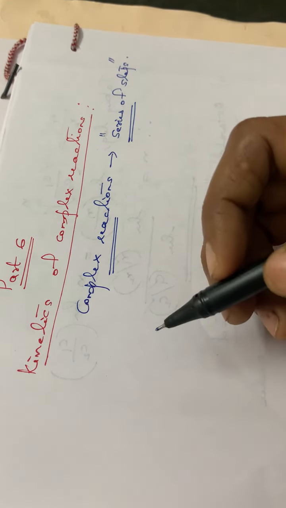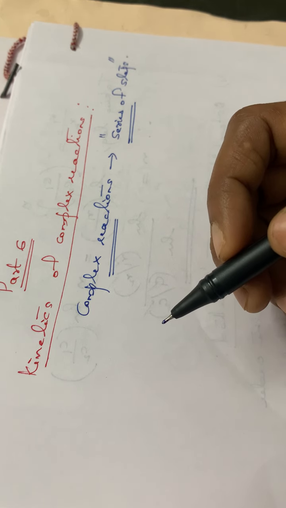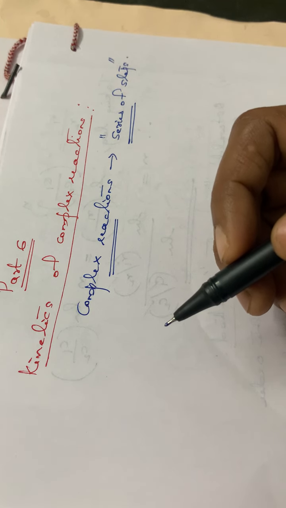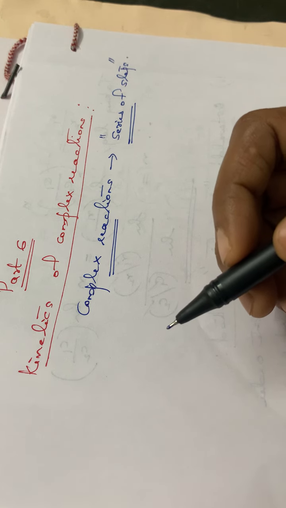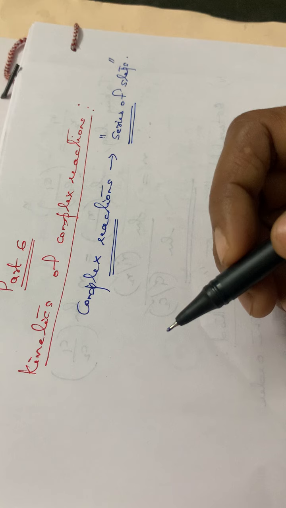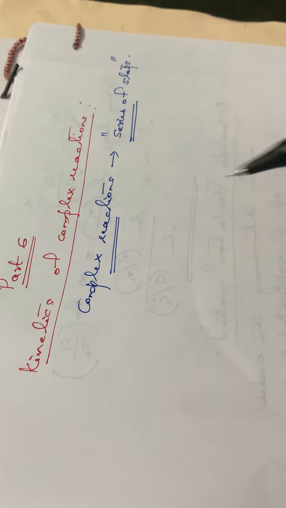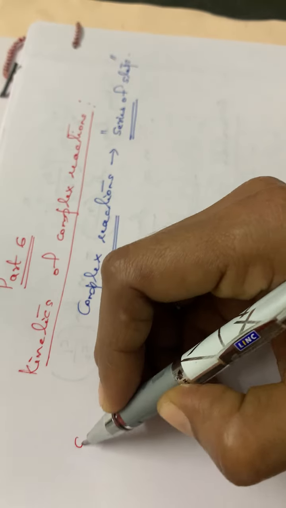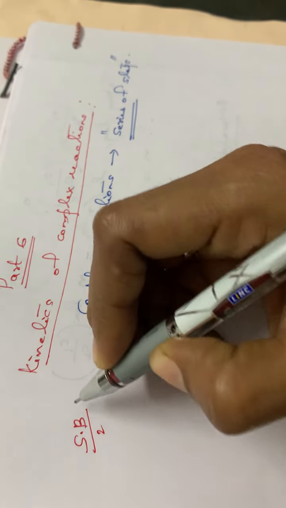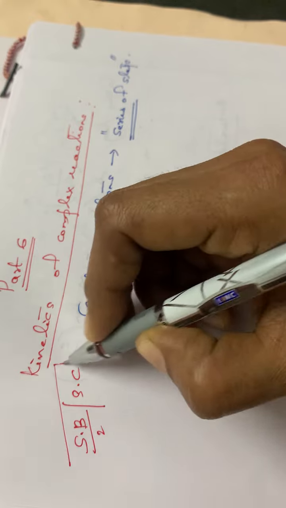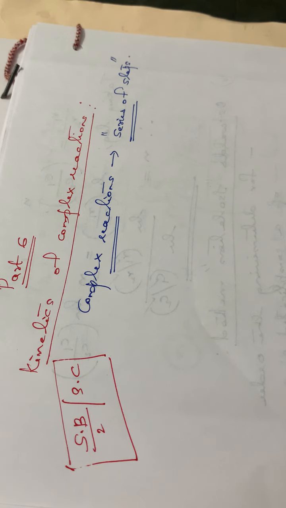In your syllabus you need a qualitative idea of these complex reactions. That means no derivations are required. You have to study the definitions and also one or two examples for all these reactions. This will sometimes be asked in section B for 2 marks, or for 3 marks, in section B or section C. So this is a very important topic, and these definitions are also very important.